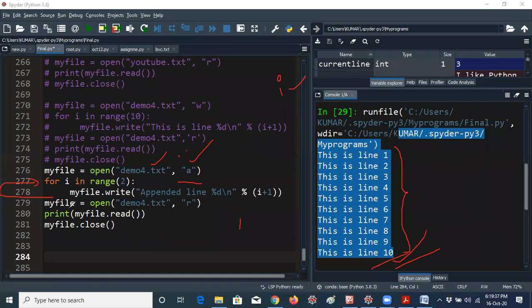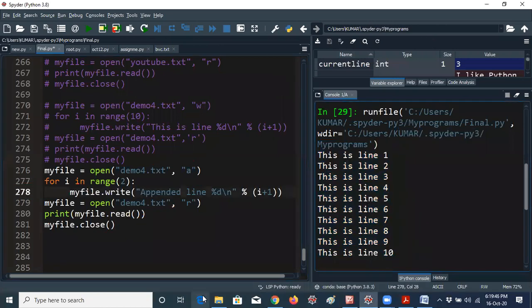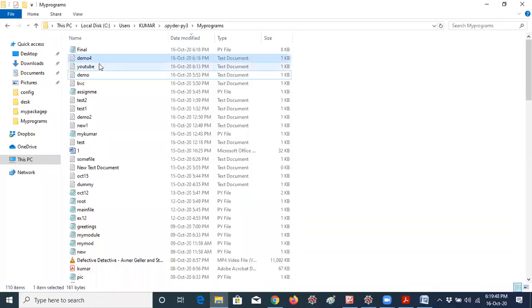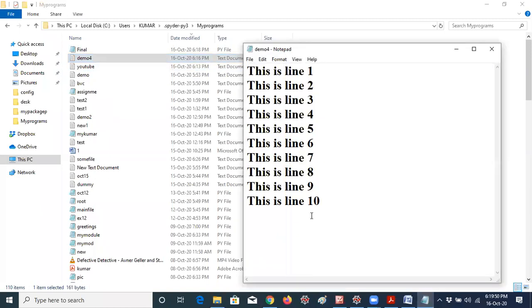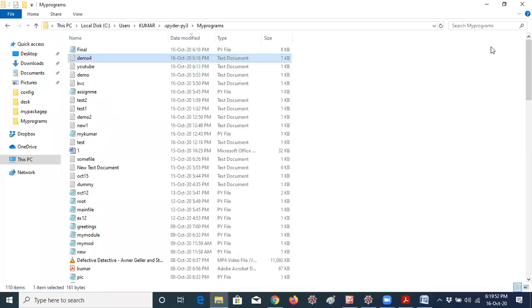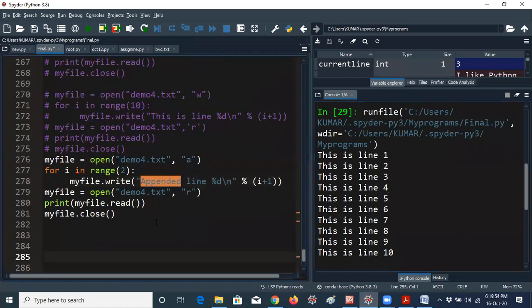Okay, so then my file could open. I am opening the same file again, giving the read operation, and closing it. That's all. Now you can see the output. First of all, I would like to open demo4.txt. Now it contains only 10 lines, you can see here. Now I am opening this. I am creating the demo4.txt with the append mode, and I am opening it in read mode.